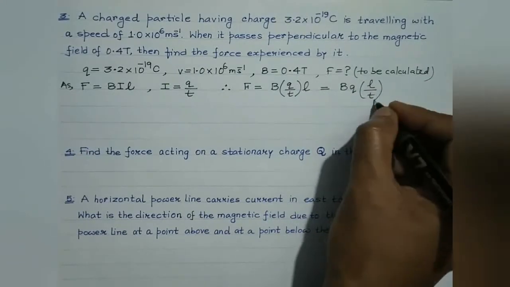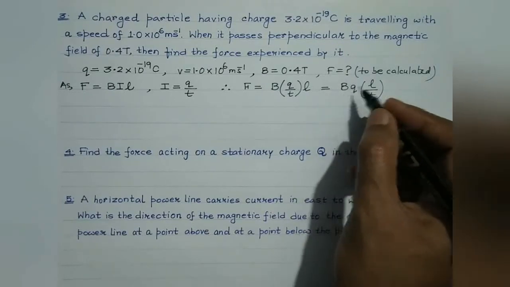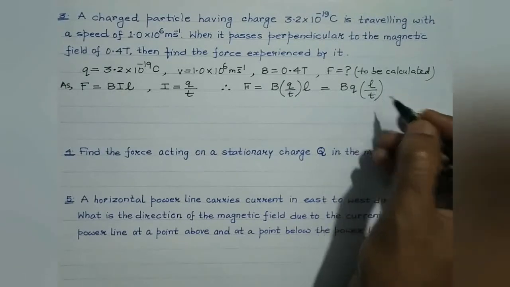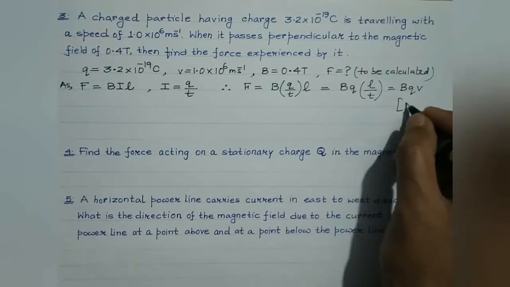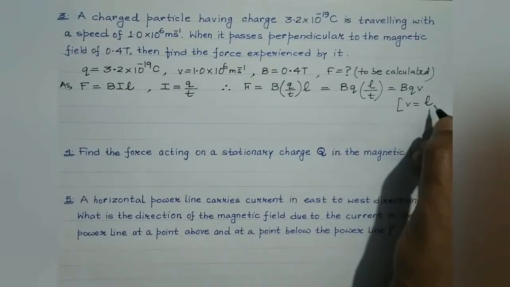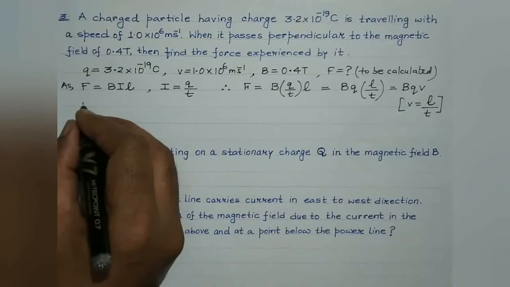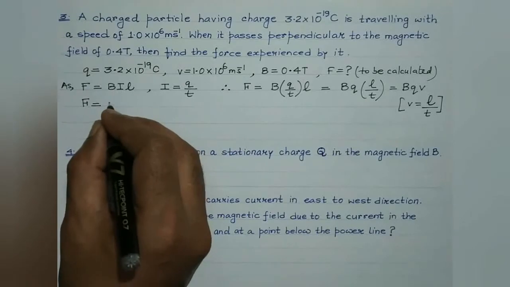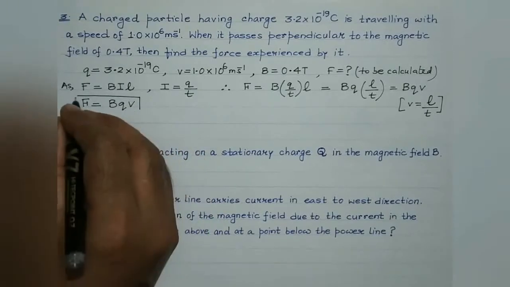L by T, isn't it? L is the length of the conductor and T is the time taken by the charge to traverse that length, isn't it? And length covered by the charge per unit time, that will be its velocity. So what we get is BQV, as velocity is the length traversed by the charged particle per unit time, isn't it? So students, in terms of charge and velocity, the force experienced is given by BQV. So please do remember this particular formula.